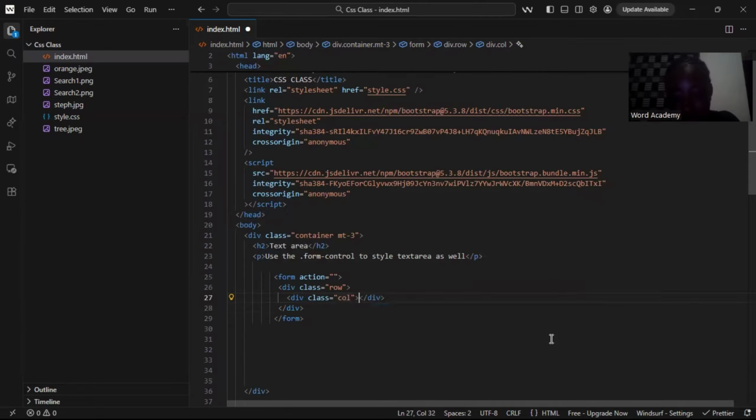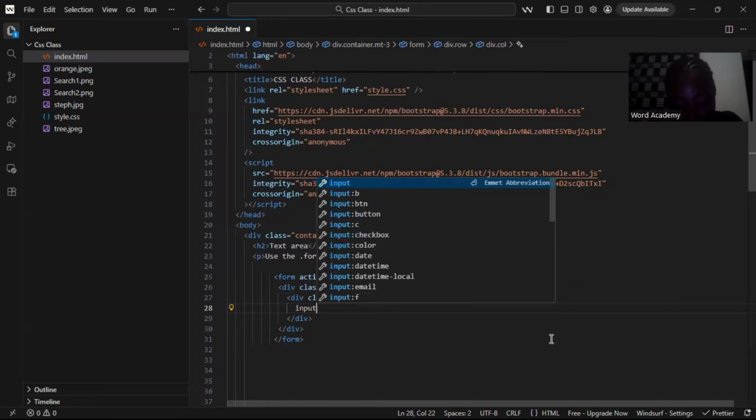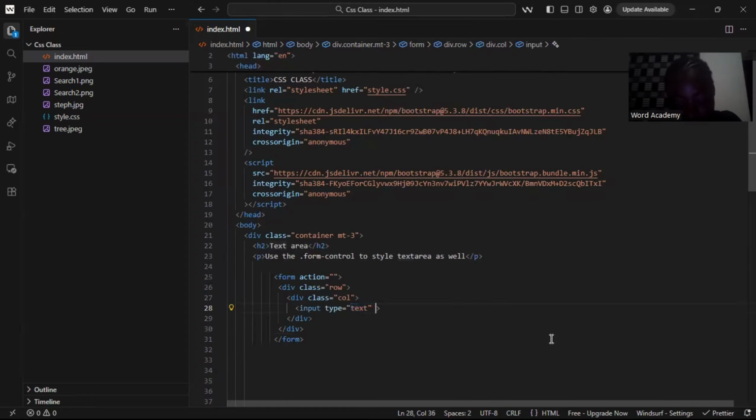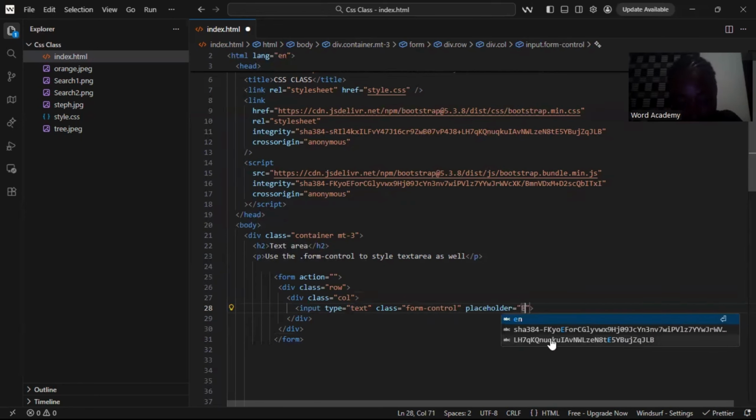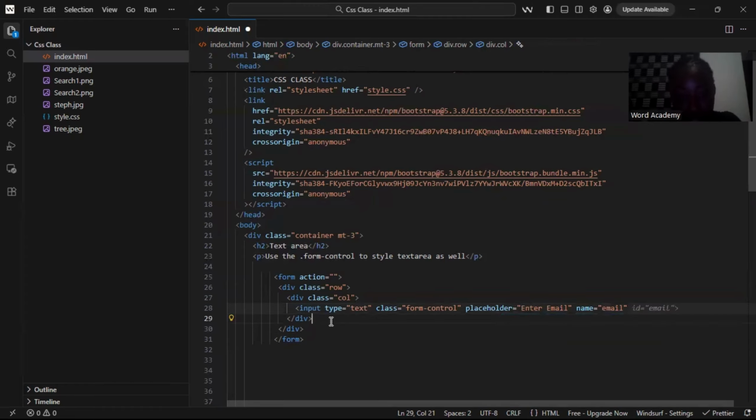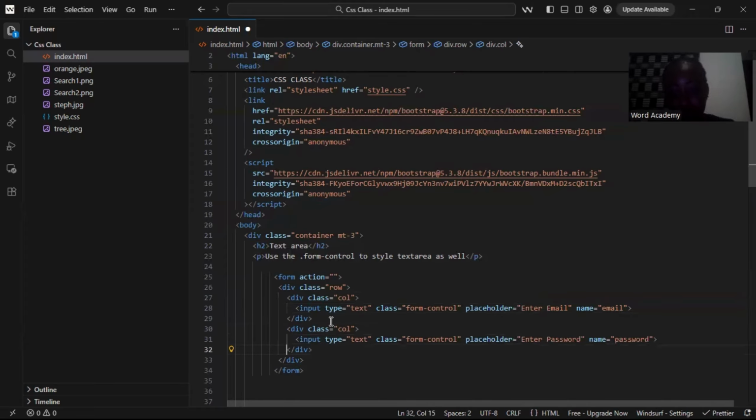Then inside this class col, we'll give it input. Inside input, it will be type text, and we'll give the class to be form-control. We'll give it placeholder, which will be enter email, and a name, which will be email. Then that's all for this div. So we'll come here again, create another div, and inside this div, we'll call it class col again. Then it will be input type text, class form-control, then we'll have enter password. After that, we should have a submit button here.